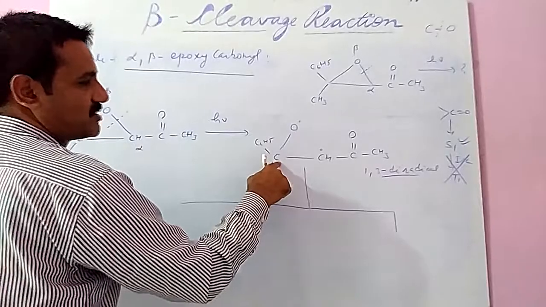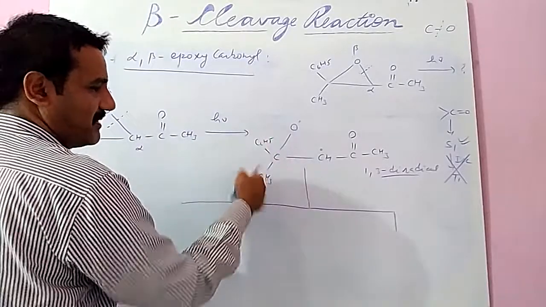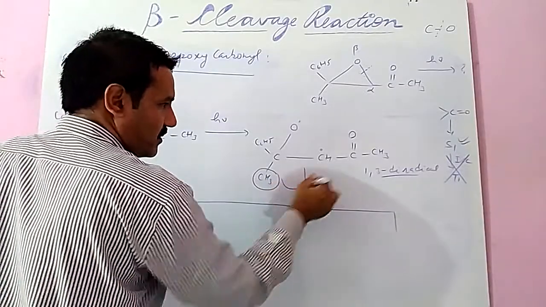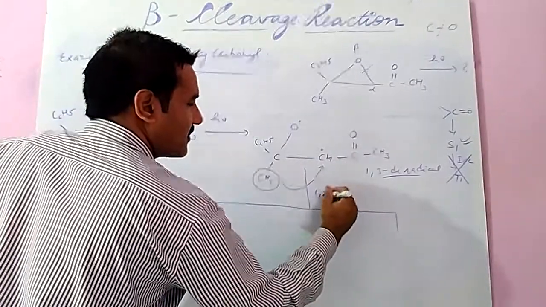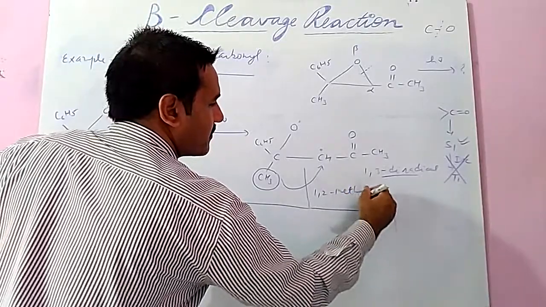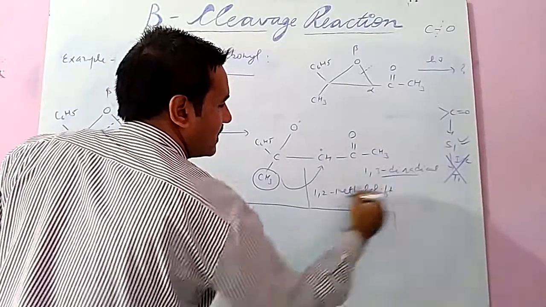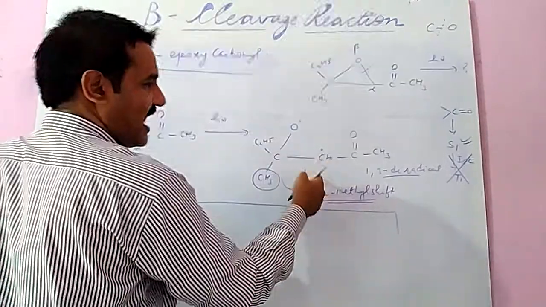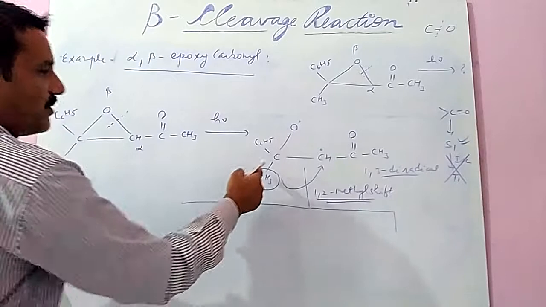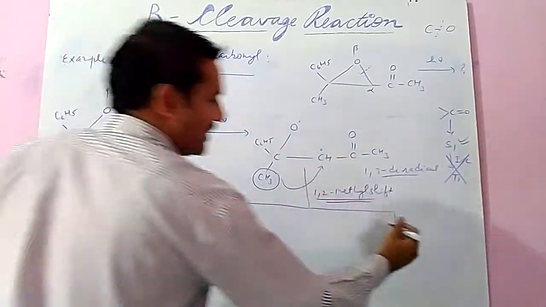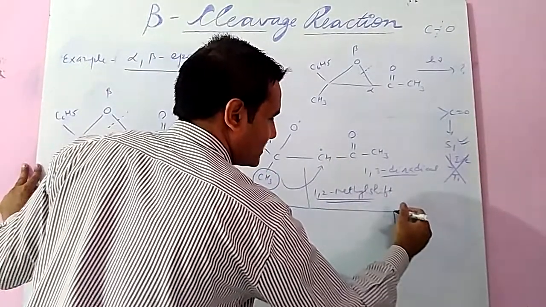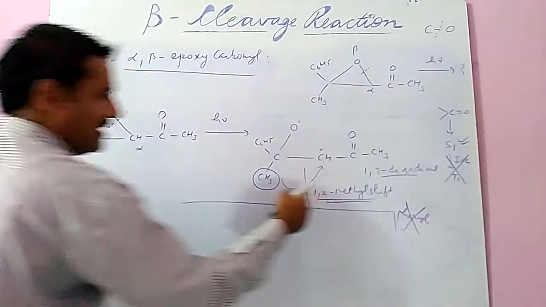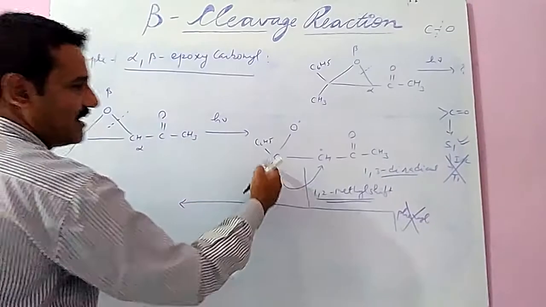Here no hydrogen is present, so the shifting may be a phenyl group, may be a methyl group. In this case, the methyl group shifted to this carbon. Why only 1,2 methyl shift? Only a 1,2 methyl shift is generated. Why not phenyl? Because this proceeds in a fast process as compared to phenyl. So in case of phenyl, never; only a 1,2 methyl shift. So the methyl shifted here.